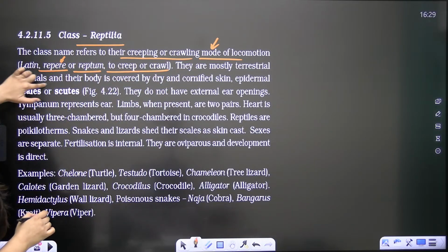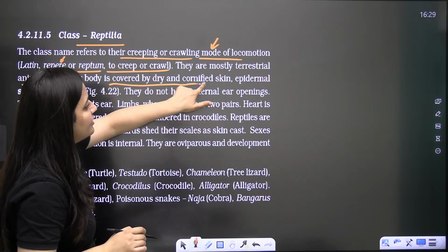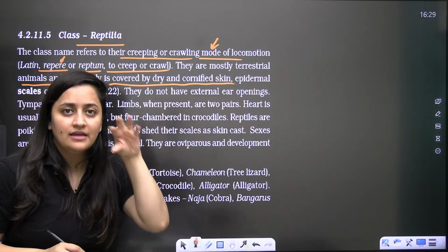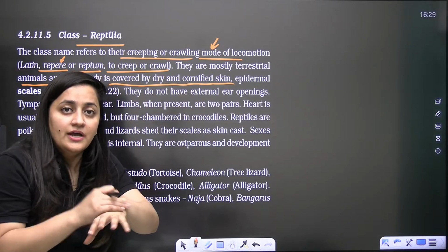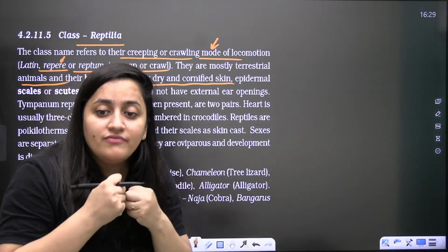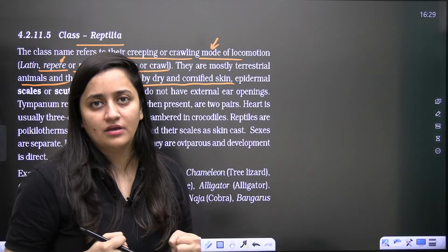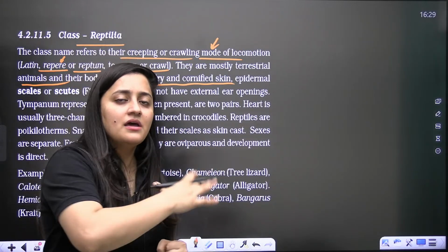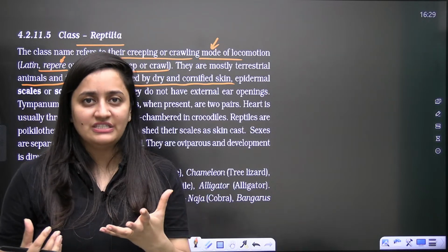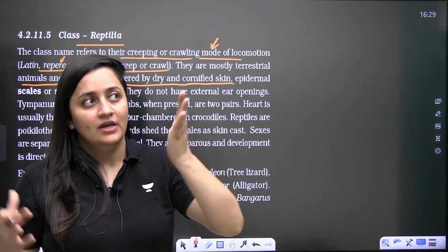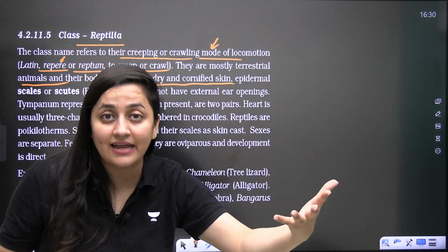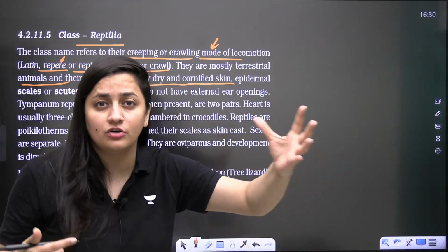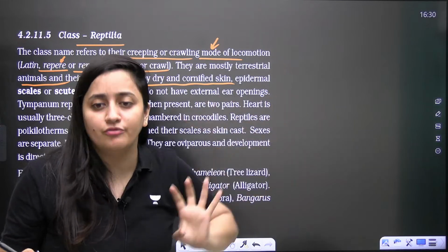So they are mostly terrestrial, and the body is covered by dry and cornified skin. That dead skin can conserve water, because they are living on land, so obviously they need to retain water in their body. I'm not telling you about the nitrogenous wastes right now; with time I will. Aquatic animals have ammonia as their excretory waste, which is highly toxic and needs excess water for its removal.